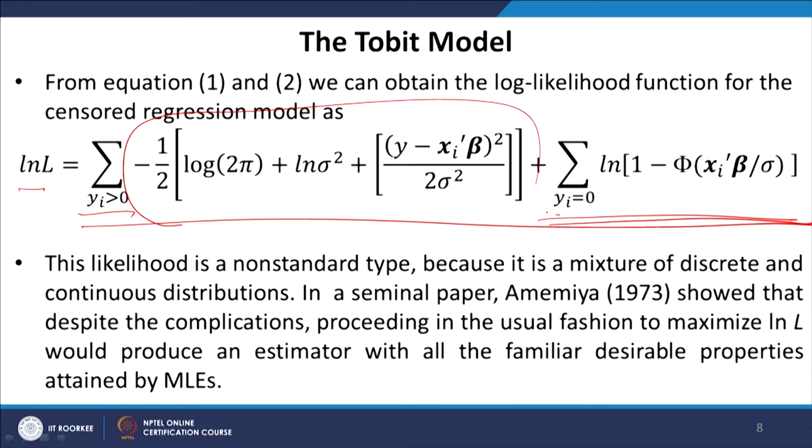This likelihood is of a non-standard type because it is a mixture of discrete and continuous distributions. However, in a seminal paper, Amemiya showed that despite the complications, proceeding in the usual fashion to maximize logarithm of L would produce an estimator with all the familiar desirable properties attained by maximum likelihood estimation methods. So, this essentially implies that despite having a mixture of a discrete and a continuous distribution, maximum likelihood estimation methods are still applicable on this kind of log likelihood function.